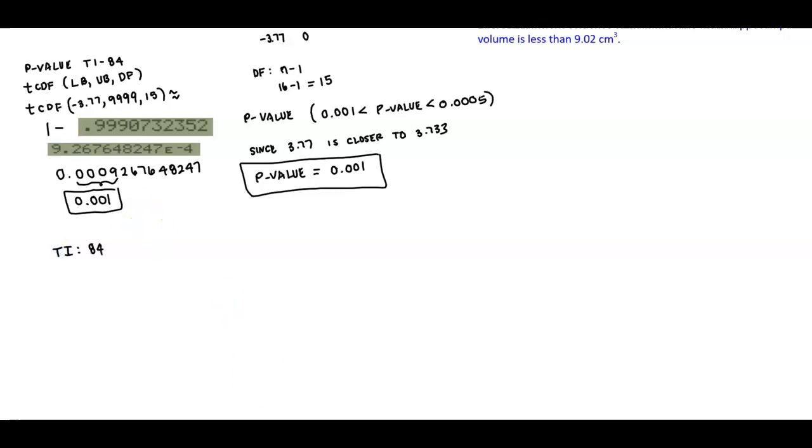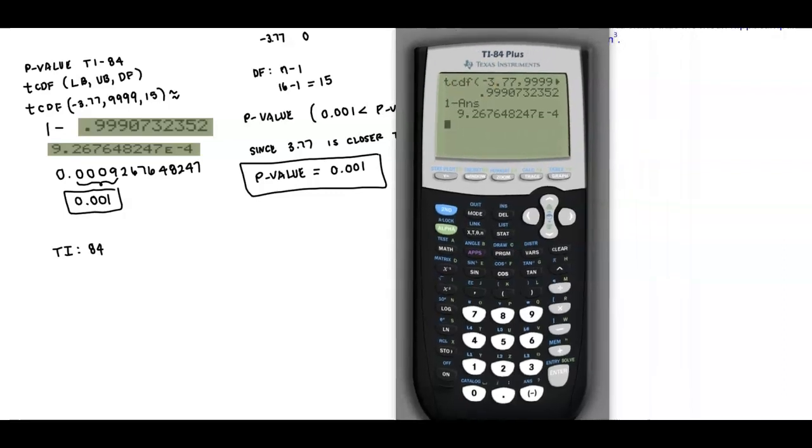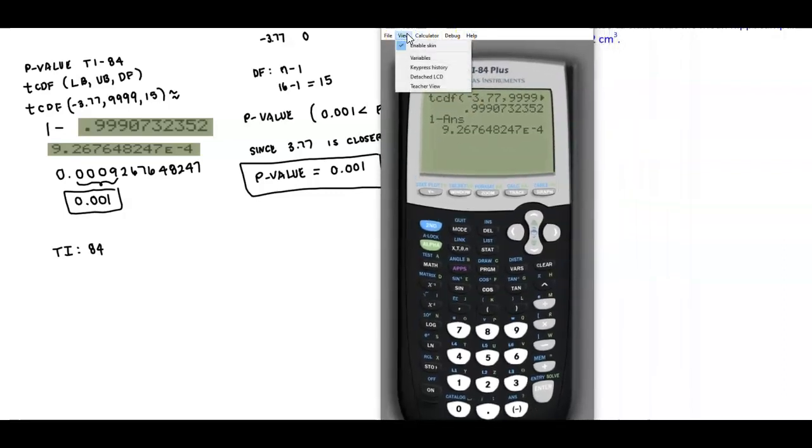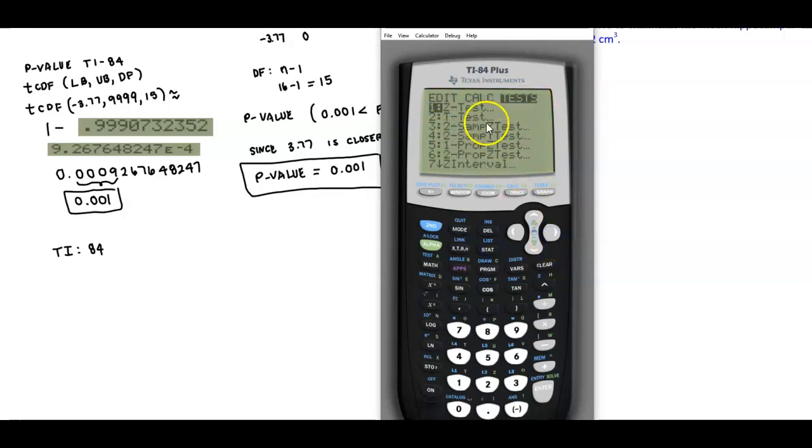I'm going to go ahead and go to our calculator. I'm going to see where it says stat. You're going to select stat, and then scroll to the right where it says tests. And then we're going to be using the t-test because we found the t statistic. So we're going to go to option number 2 and then press enter. Now in our example, we don't have data, we have stats. So we're going to select stats and then hit enter.